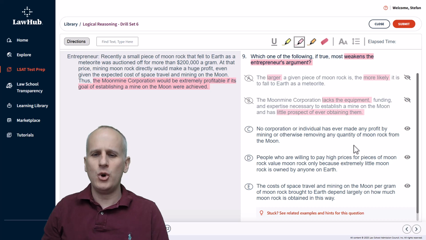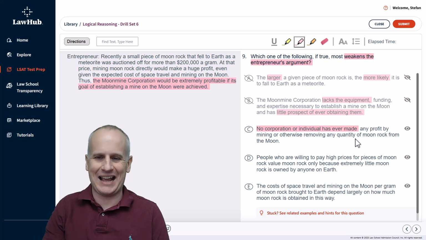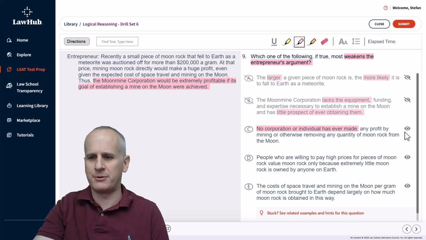Then choice C, no corporation or individual has ever made any profit by mining or otherwise removing any quantity of moon rock from the moon. Okay, so it hasn't happened before. Well, you may have heard at some point in your life watching some sort of investment commercial, past performance is not indicative of future results. So what no corporation or individual has done to date does not actually clearly affect the entrepreneur's argument. Of course, it also doesn't match our mental prediction regarding supply and demand, so we can eliminate C for that reason.